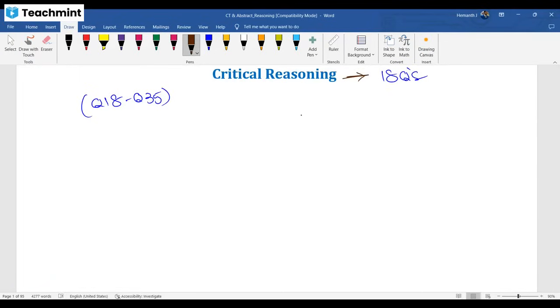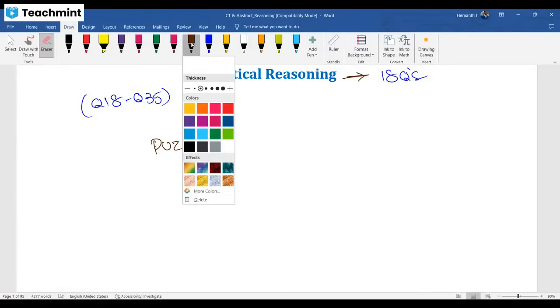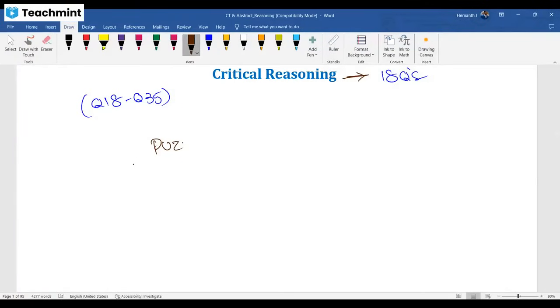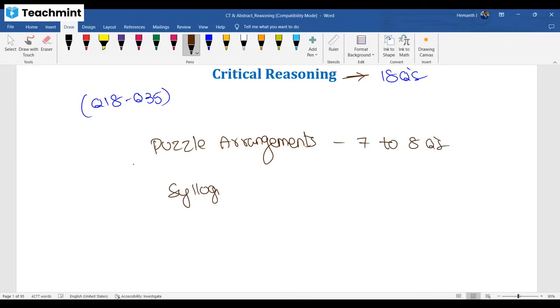What topics for this 18 questions, sir? Very important, puzzle arrangements. Very, very important and high weightage is this. 7 to 8 questions. Deciding your section cutoff. Puzzle arrangements. How many questions in the sense? 7 to 8 questions. Only from this. Next one which is going to decide is syllogism concept. 4 to 5 questions.